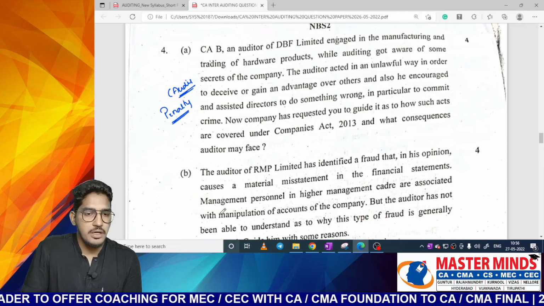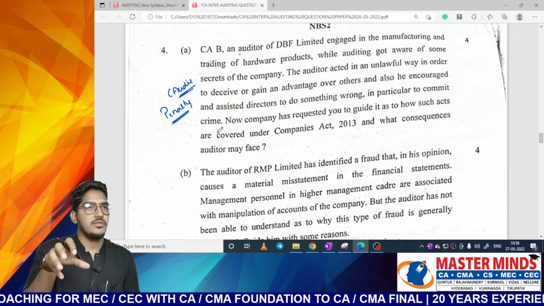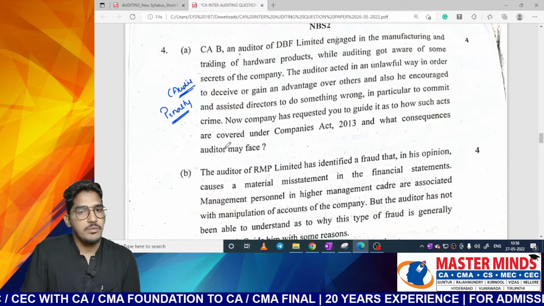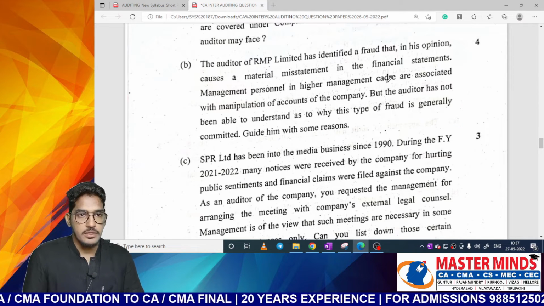So this is a bit unusual question. Why? Because they did not give a specific scenario. They are talking about what will be the overall consequences of the auditor if he tries to commit any fraud in the company. So let us try to proceed further with next question.